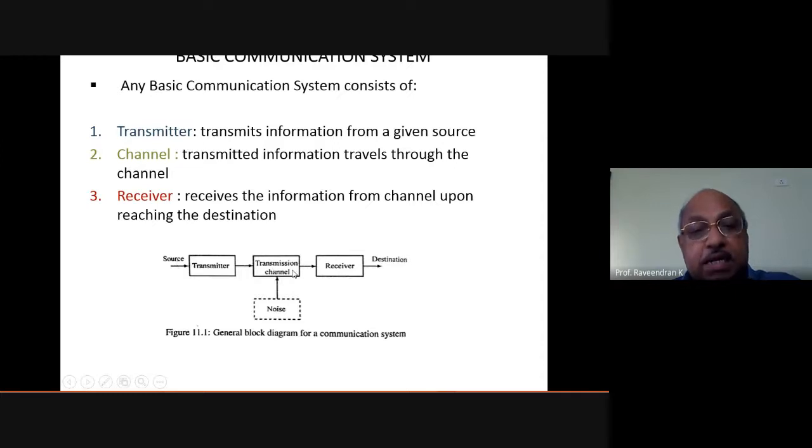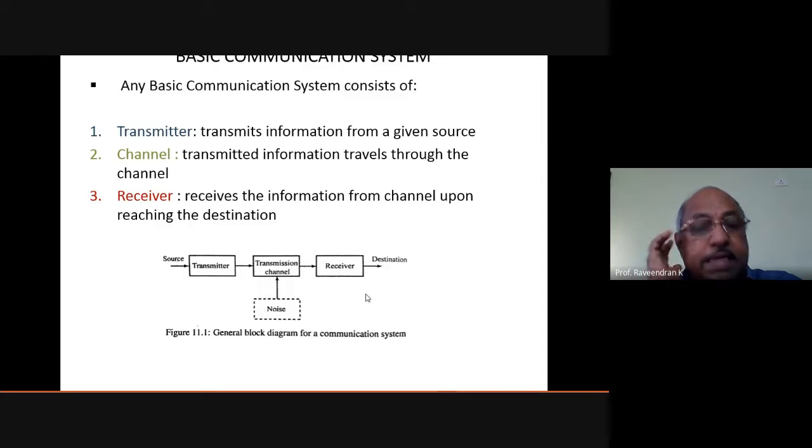Through the medium it travels to a distant end, where this information is received by a receiving device, a receiver. At the receiver side, you will sometimes have an earphone, as in the case of a telephone instrument.